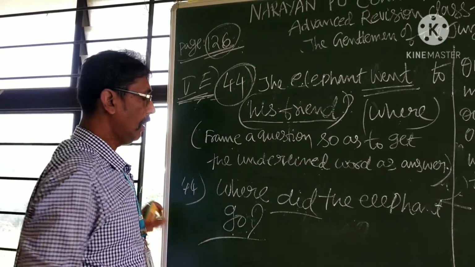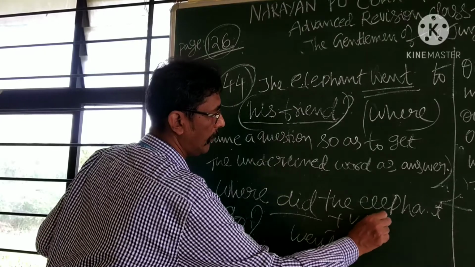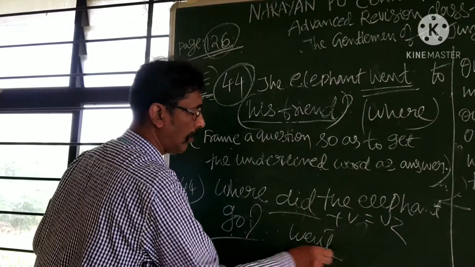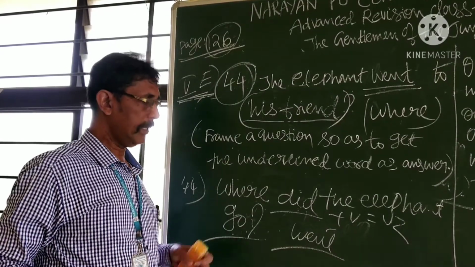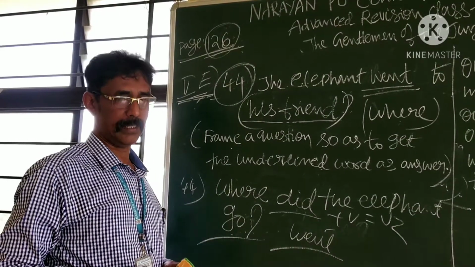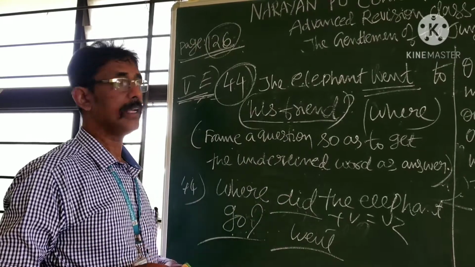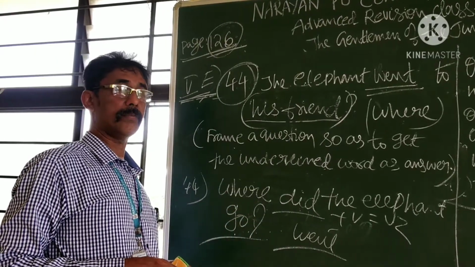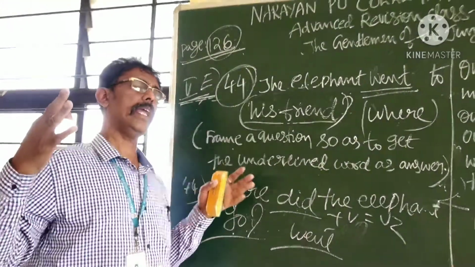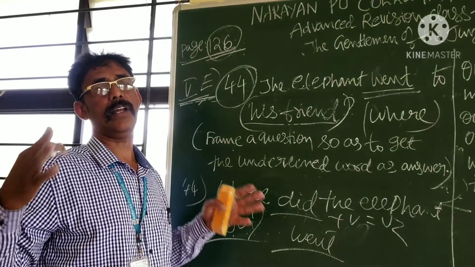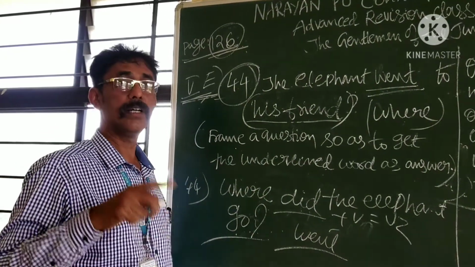See, the elephant went is correct. Why? Did plus V1 is went. Similarly, did plus go will become went. Went will become did plus go. In this order, you must learn English. My dear students, learn English in the best manner. It is the best example in your life of how we can use limited resources to gain so much English knowledge. I have invented and discovered it; it is called the segment method.